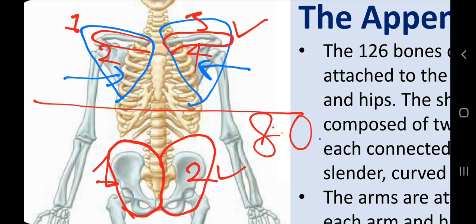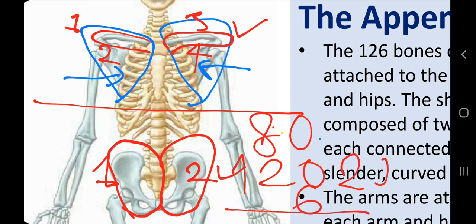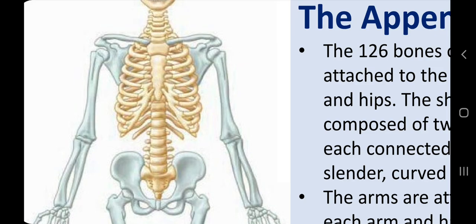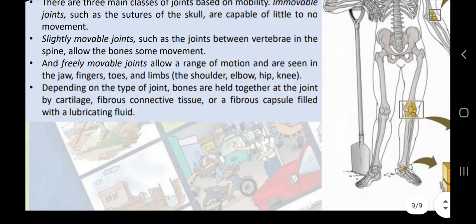has 80 bones, our limbs have 120 bones, and the girdles have 6 bones. So in total we have 206 bones. Now let's learn the other details.